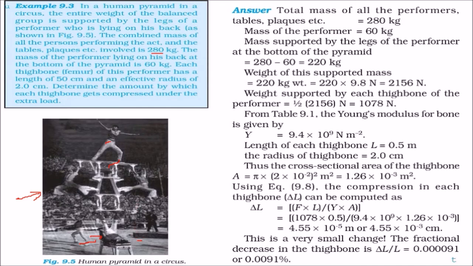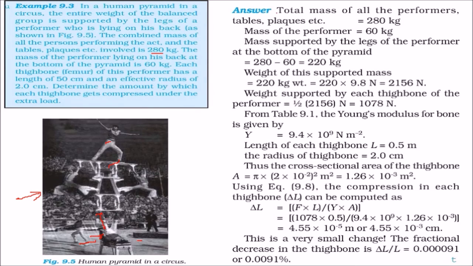Each thigh bone, that is a femur, of this performer has a length of 50 centimeters. And effective radius, this radius is around 2 centimeter. We have to determine the amount by which each thigh bone gets compressed under the extra load. So when this all load is on this thigh bone, what is the compression? So how are we going to do this?